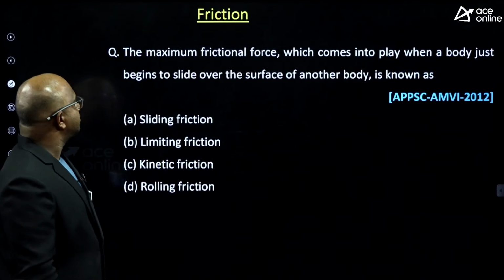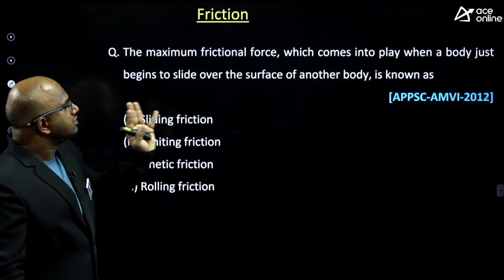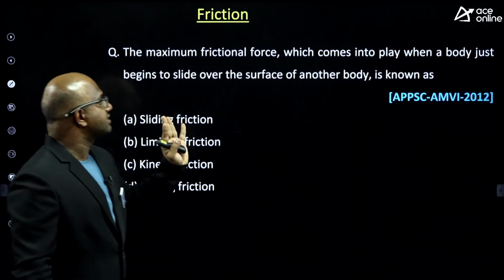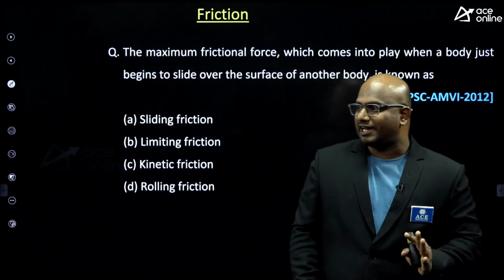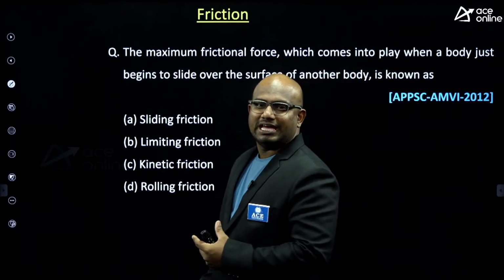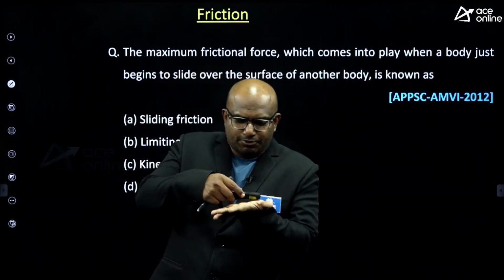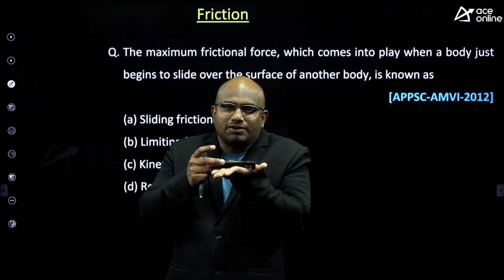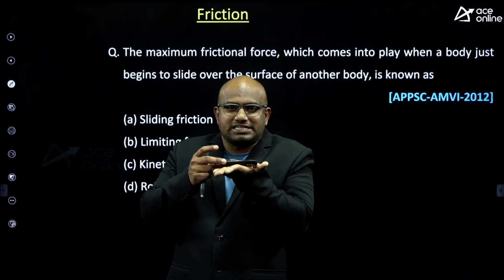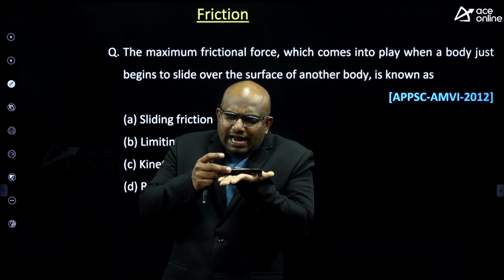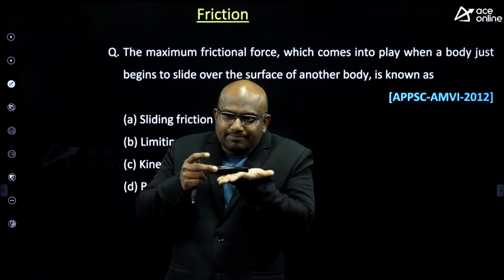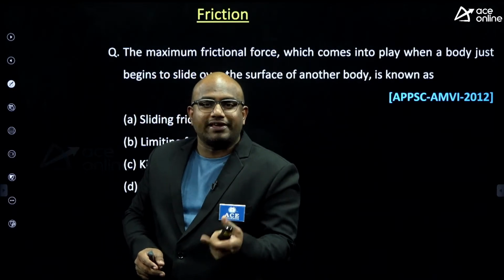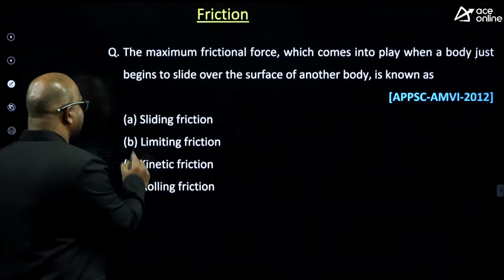Next. The maximum friction force which comes into play when a body just begins to slide over the surface of another body. He is basically talking about limiting friction. Limiting friction means the maximum friction. Simple logic: I am applying a force on a pointer and it is not moving, so who is resisting me? Static friction is resisting. Now at the time of motion, the maximum resistance is called maximum static friction, which is limiting friction.